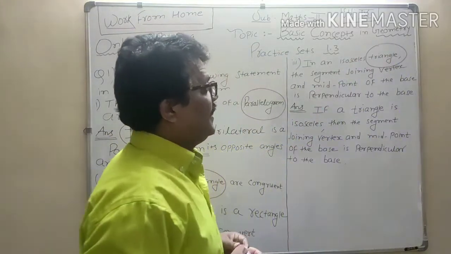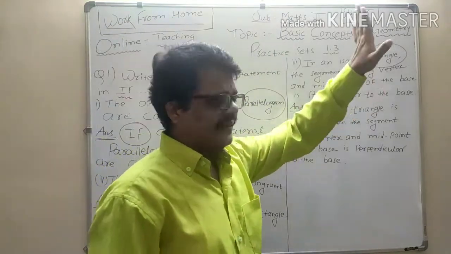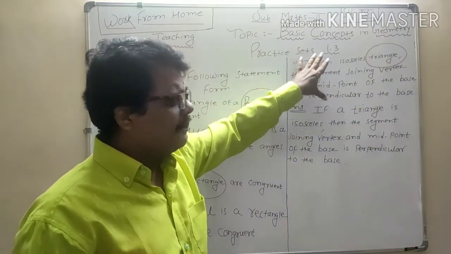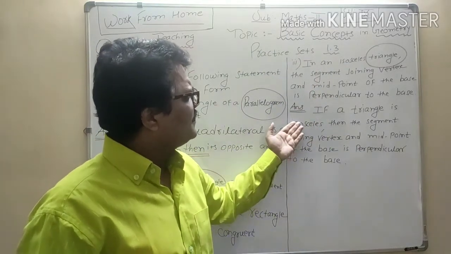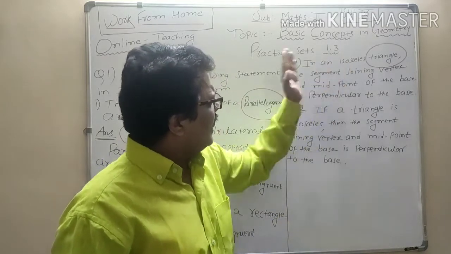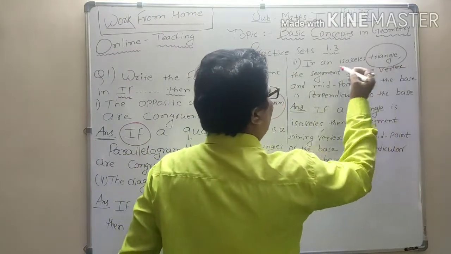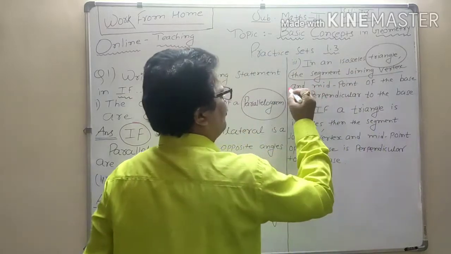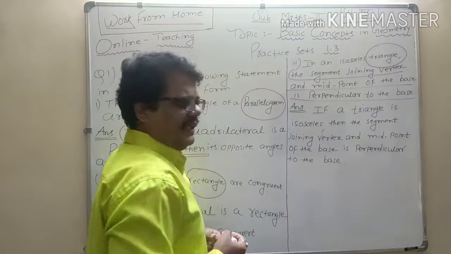Highlight it. And then, as I said, begin the sentence with if. If a triangle, and this is a very simple question. This statement looks very big, but it is very simple. If a triangle is, which kind of triangle? If a triangle is isosceles, and then you write the full sentence. If a triangle is isosceles, then, and then the full sentence: the segment joining the vertex and the midpoint of the base is perpendicular to the base.